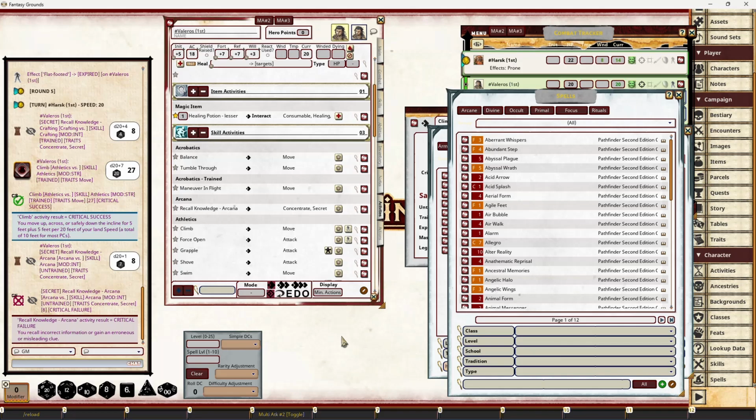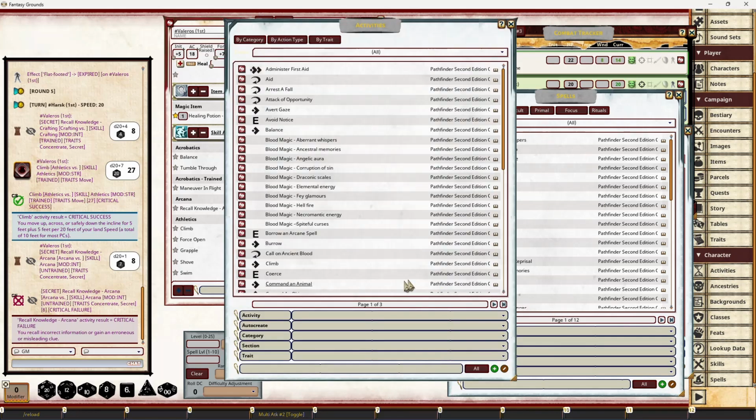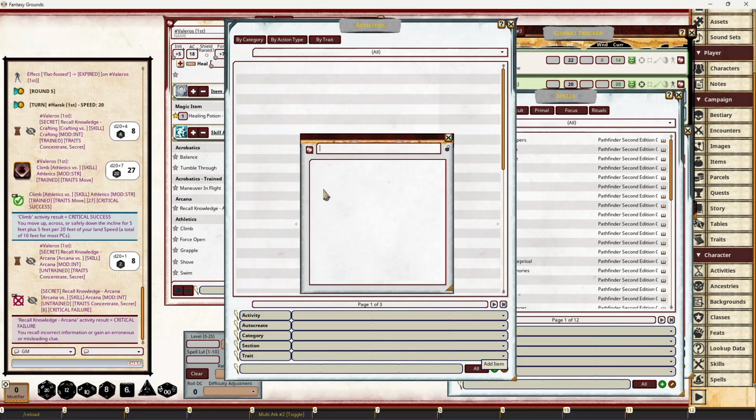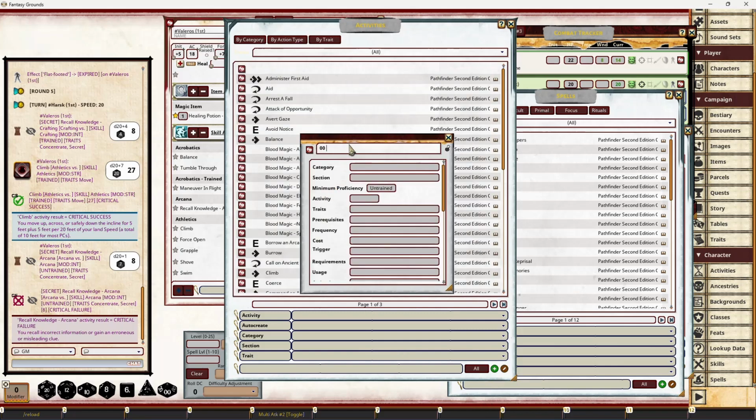But all of the actions and the activities, you can create your own custom ones through there. All of the options, the checkboxes, cyclers, and everything else, they're all available to you to create your own, and store them as an activity in the sidebar as well. If you want to create your own activity, just create it, decide on the category, so maybe it's a skill activity, and maybe it's under acrobatics.